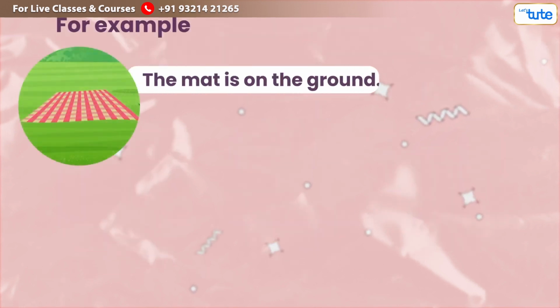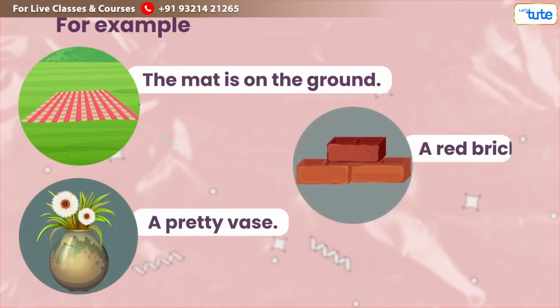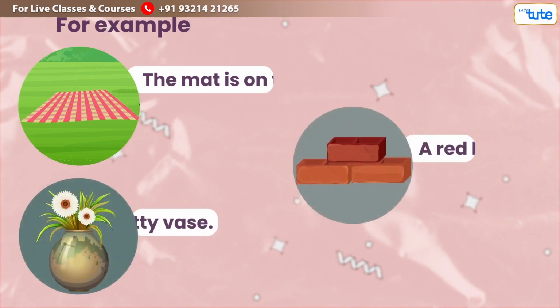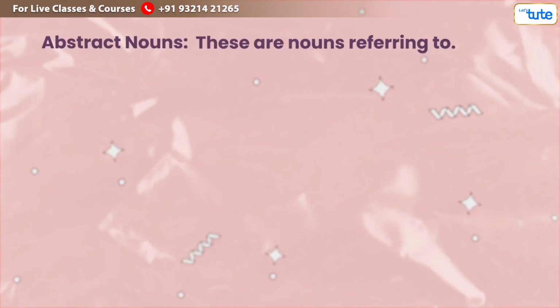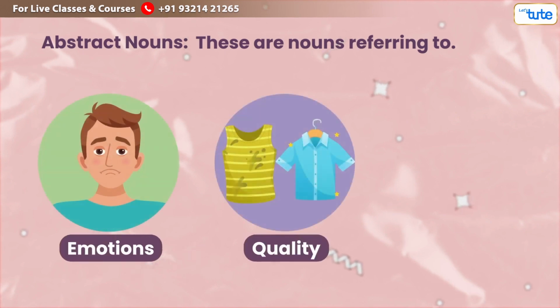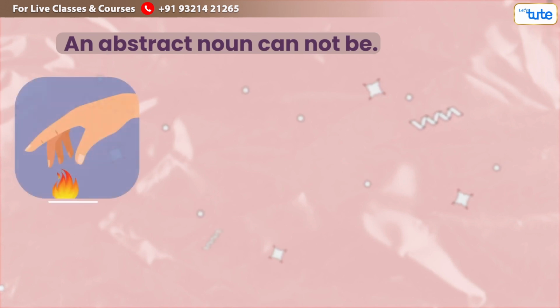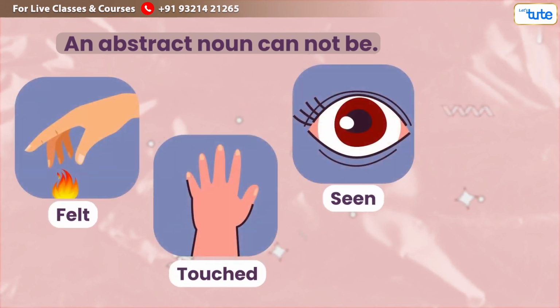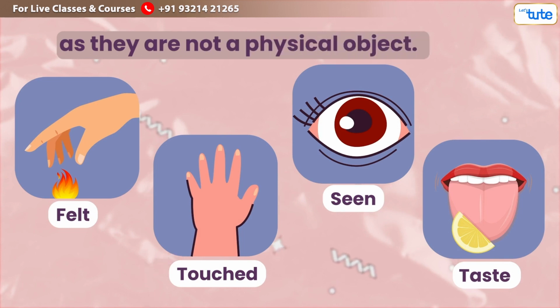Example: the mat is on the ground. A pretty vase. A red brick. Now let us look at abstract nouns. These are nouns referring to emotions, quality and ideas. An abstract noun cannot be felt, touched, seen, or tasted as they are not a physical object.